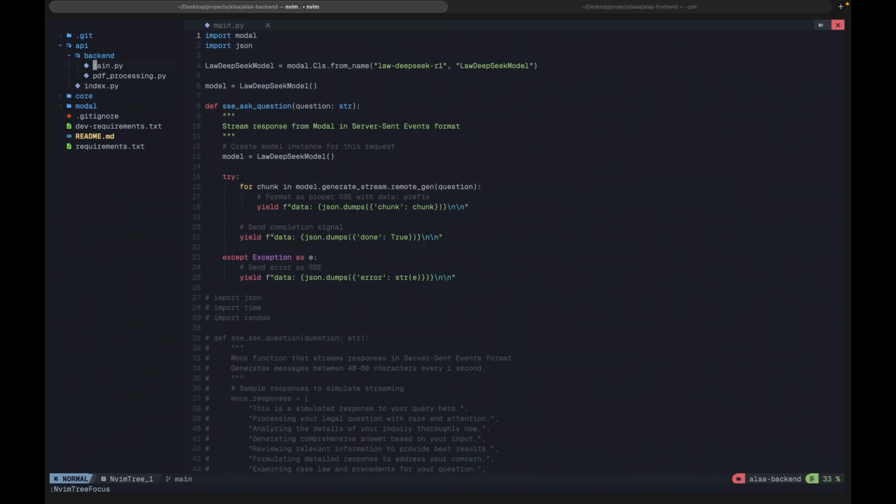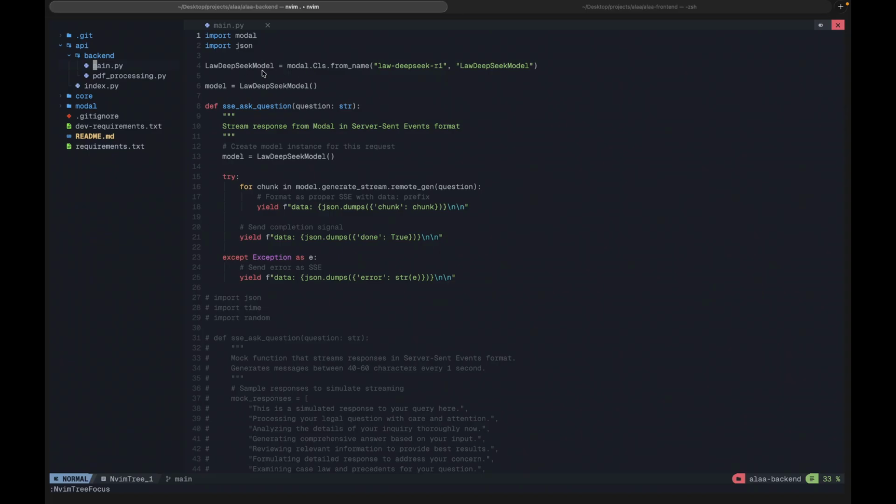Now, looking inside the server sent events, how do we call the model? Modal gives us a way to call our model or interact with our model from our script. So here we have to initiate it, so that with each endpoint request, we don't have to initiate it every time.